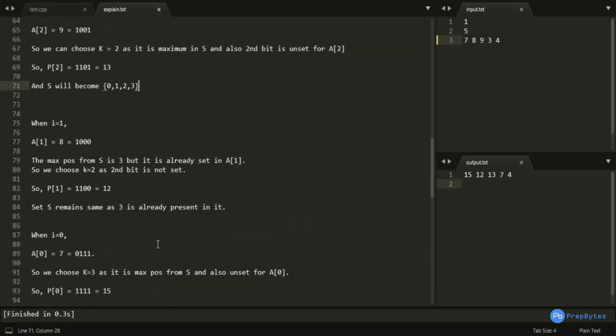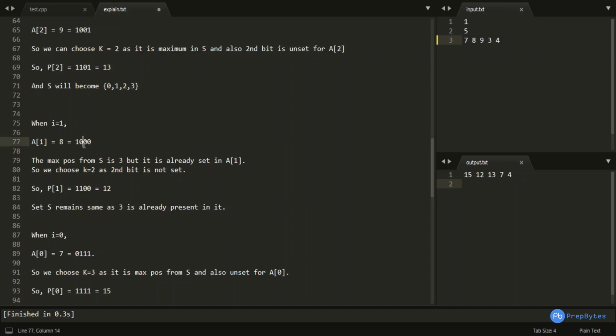Okay. Now for the iteration when i is equal to 1, a of 1 is 8, and the binary representation of 8 is 1000. Now we can see the maximum position from the set is 3, right? But it is already set in a of 1, which is 8. So I will try to choose the next highest position in my set S, which is 2.